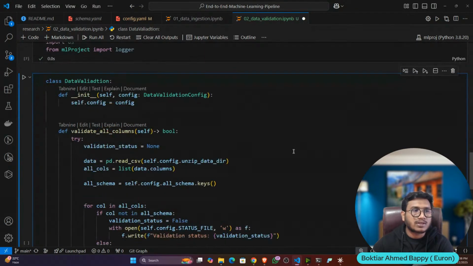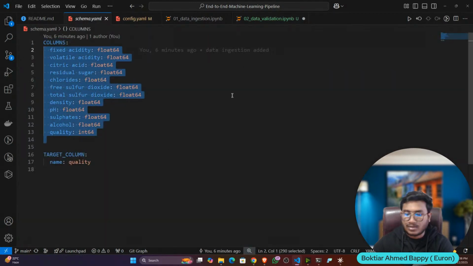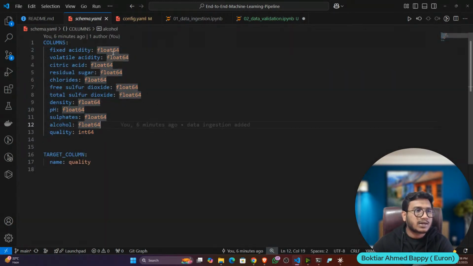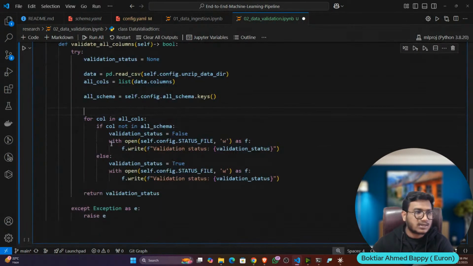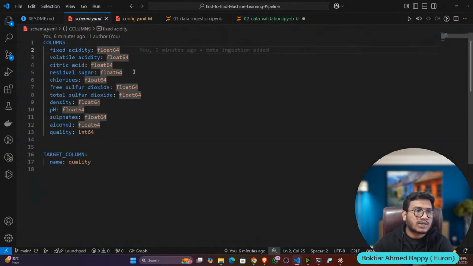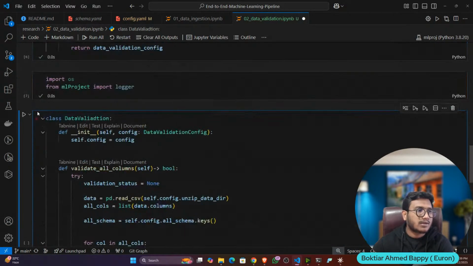Very simple code. We're only doing the comparison. All the columns I'm reading, and here we are doing the comparison with the schema. That is what we are doing. If you want, you can also compare the data type, but I haven't done this part because I want you to do it. There is another for loop you can write. So in every for loop, you can also compare the data type, whether it is float or not, like that. This is called second layer verification. You can also do it. Now let me execute.